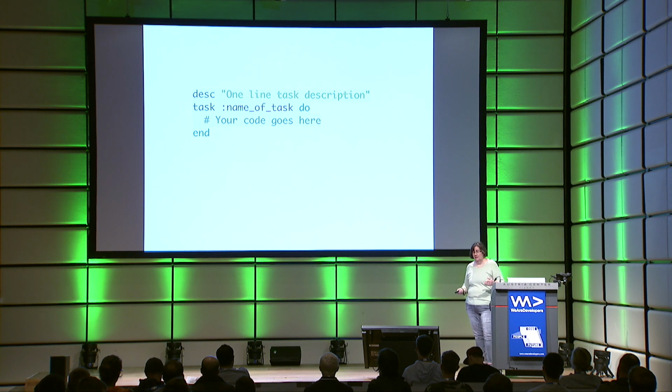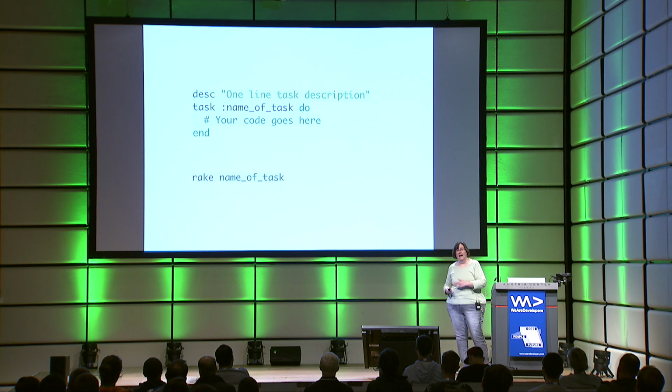In fact, Rake files are just Ruby. So you can put any Ruby code in there that you like. You don't just have to use the DSL. And when you invoke a Rake task, you just say rake name of task. And as long as you have a Rakefile with that task in your current directory or a directory above you somewhere in your stack, it will find it.